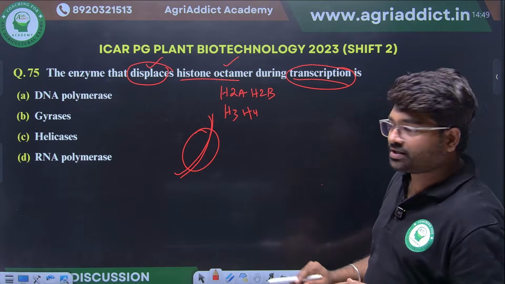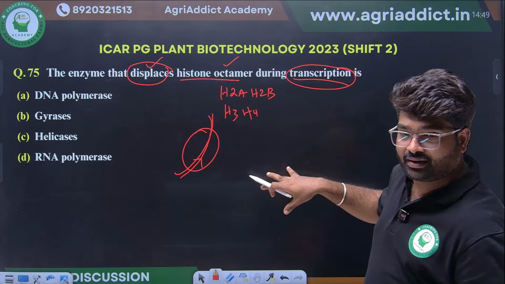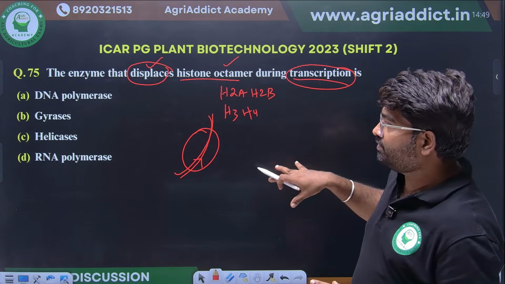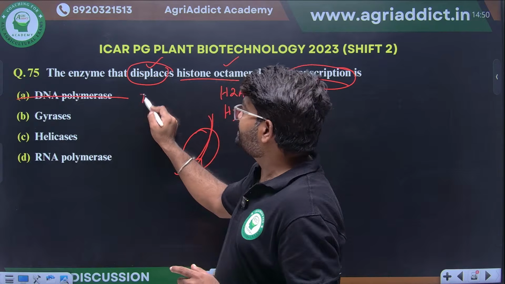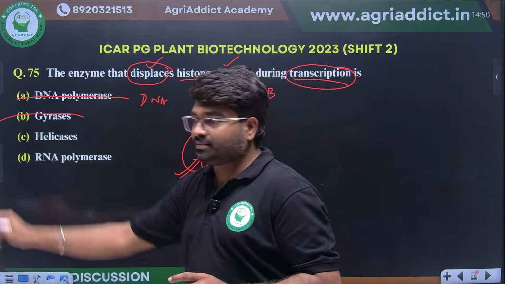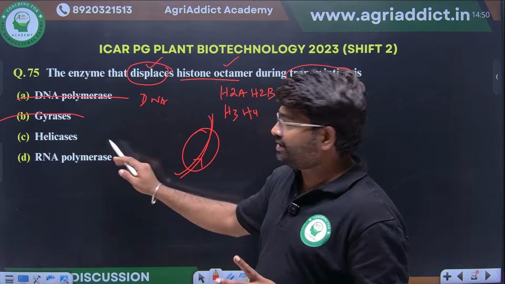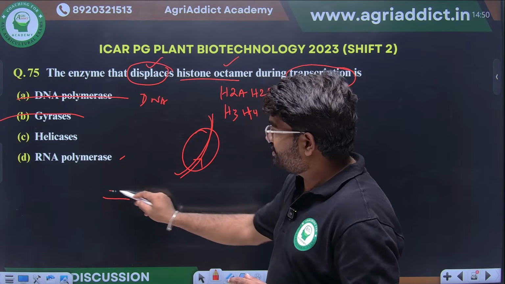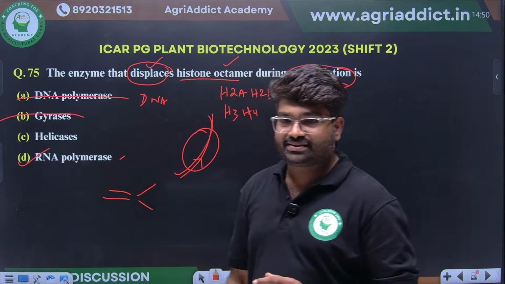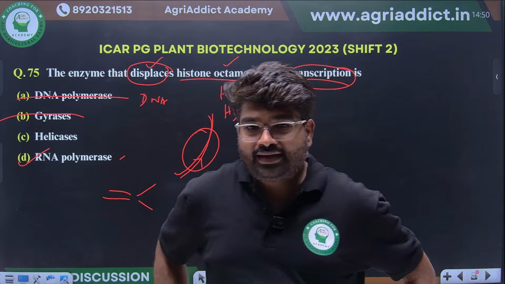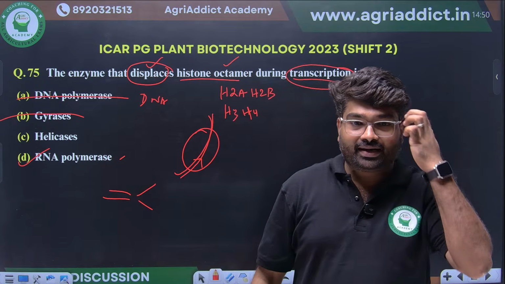During the transcription process, which enzyme will displace this nucleosome apart? Whether it's a DNA ligase, no, this will come in DNA replication. Gyrase also will not come. So RNA polymerase, helicase, what will it do? Double stranded will be converted into single stranded. There helicase will come. So RNA polymerase is the enzyme that displaces the histone octamer during transcription.